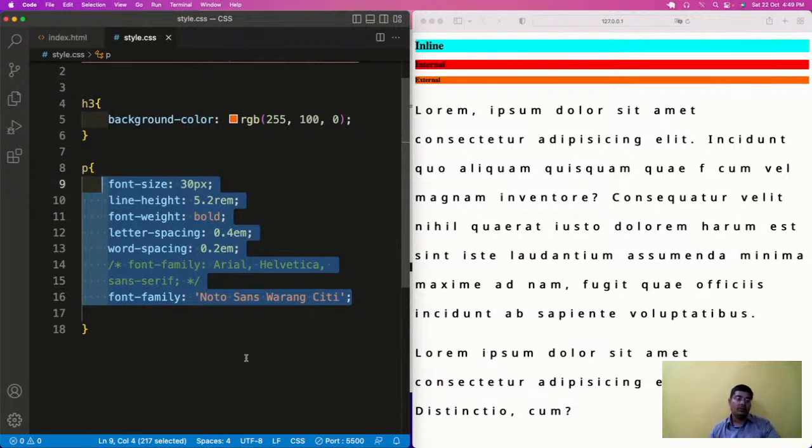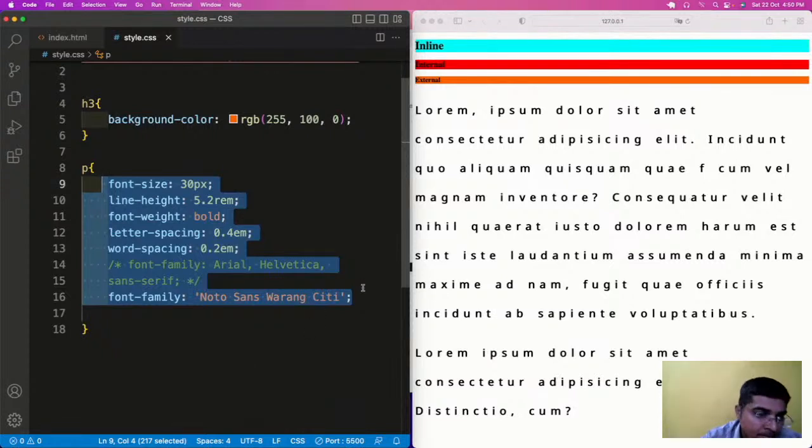But the difference is that same class can be used multiple times, but ID can only be used one time. So this is the main basic difference between classes and IDs. The function of both is same, but as I've told you, same class can be used multiple times, but ID can only be used one time.